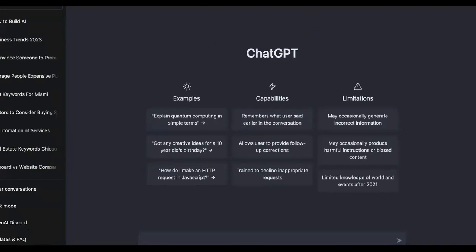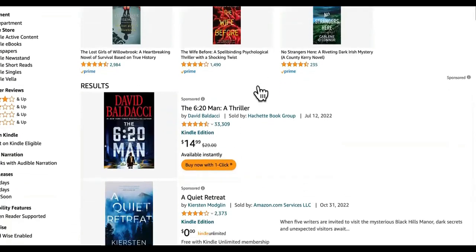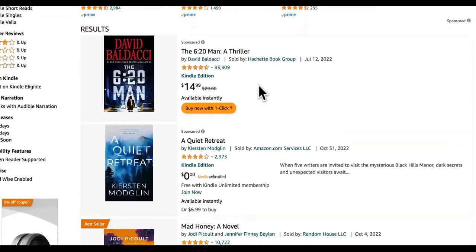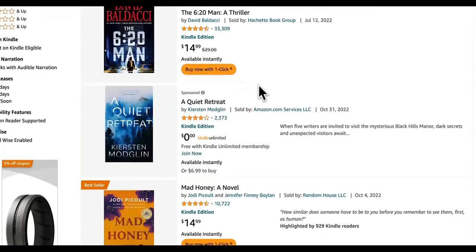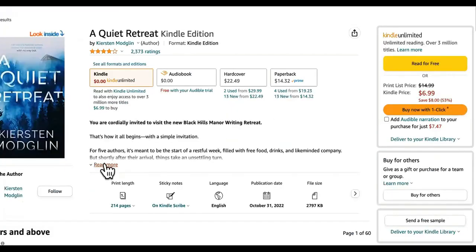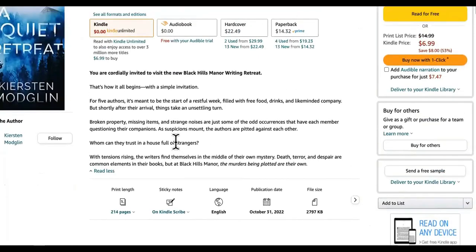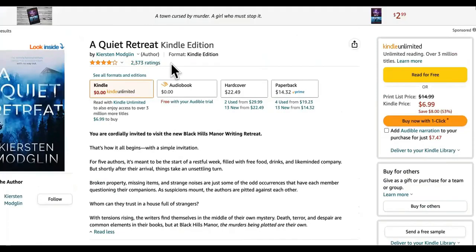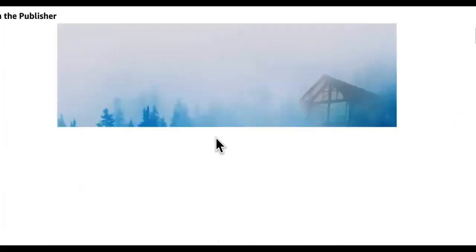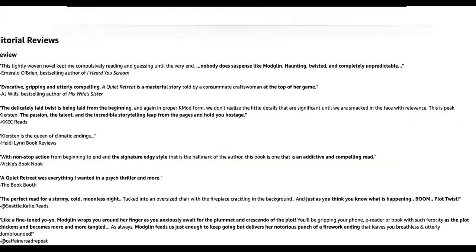So we're going to use ChatGPT. Let me give you an example. This is not going to be a book that I'm actually going to make, but I'm just going to show you how you would do it if you want to make a book. You can do it off of any topic you want to. It doesn't really matter. It's kind of like with the courses, you need the outline. So we're going to come in here. As you can see, this one has 2,373 ratings.